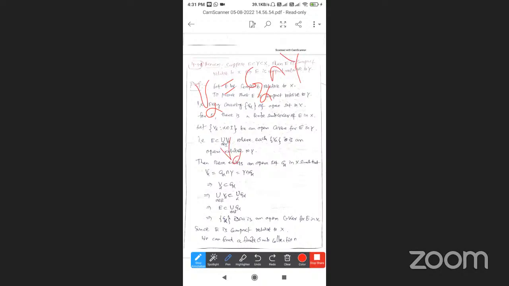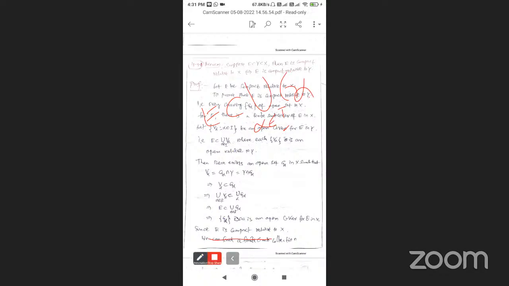Therefore V alpha is a subset of G alpha. Applying union on both sides, the union of V alpha is a subset of the union of G alpha. The union of V alpha is nothing but E. So E is a subset of the union of G alpha, alpha belongs to I, and G alpha is an open cover in X. So E is compact relative to X.